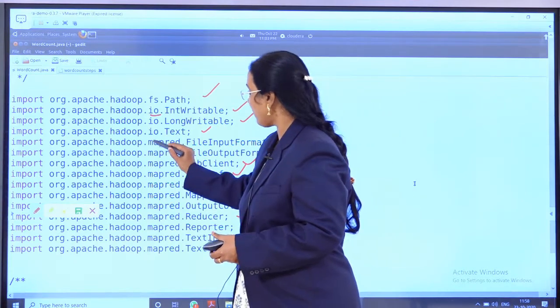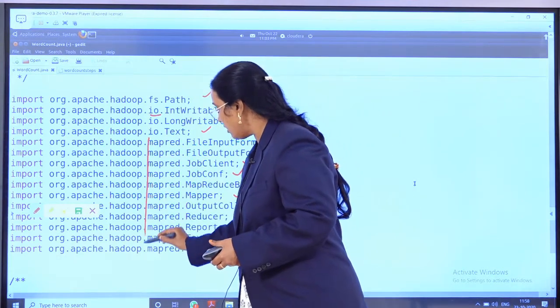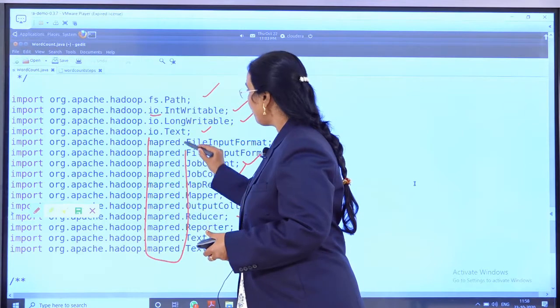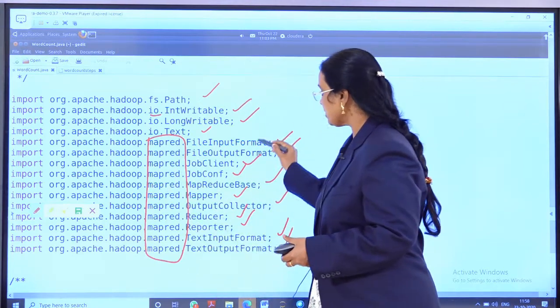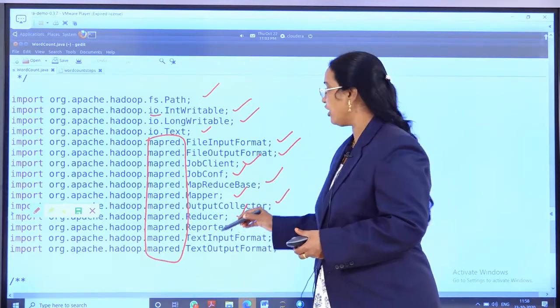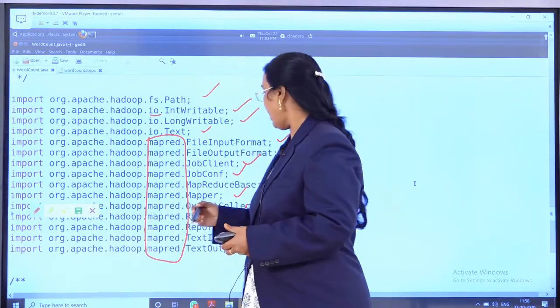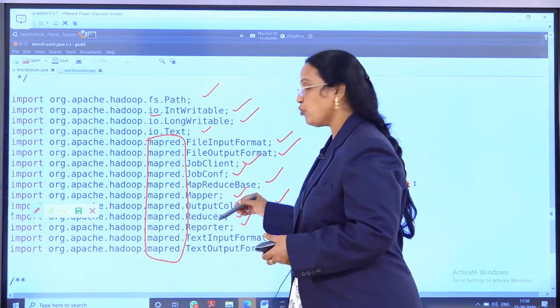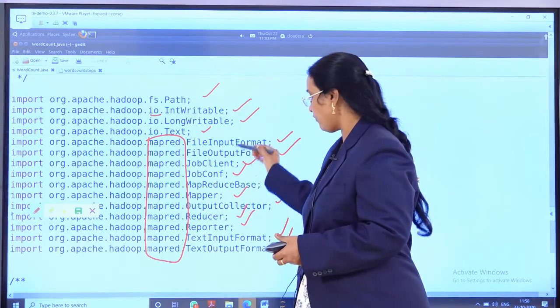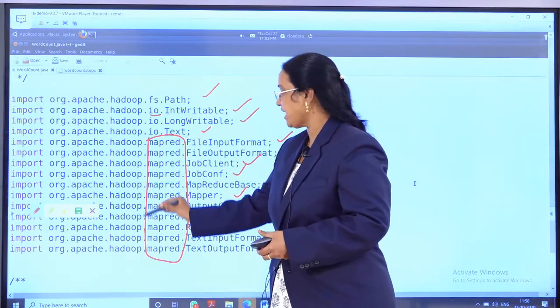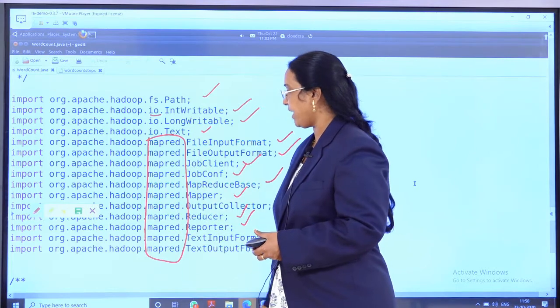These are all the packages available in the mapred package, and these packages are helpful for input output format, setting the job client format and the MapReduceBase superclass, Mapper interface. For all these things, these packages are available in the mapred package.